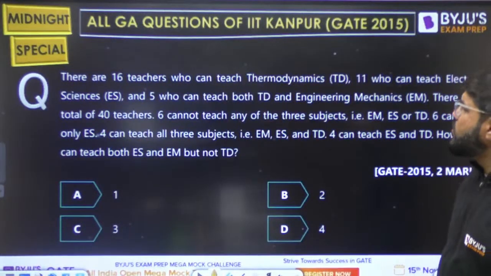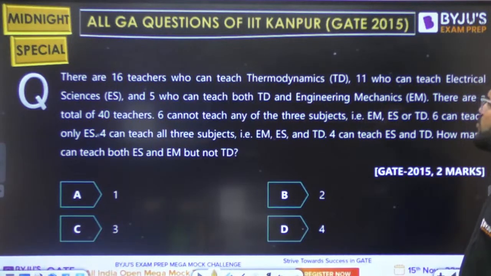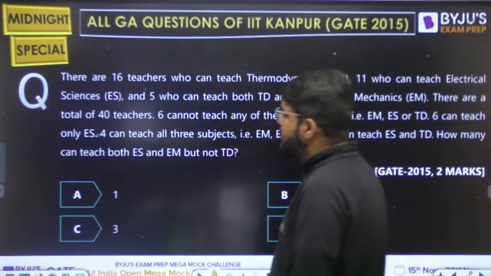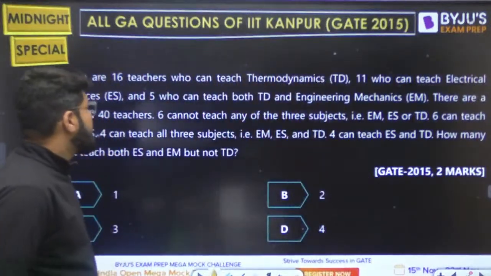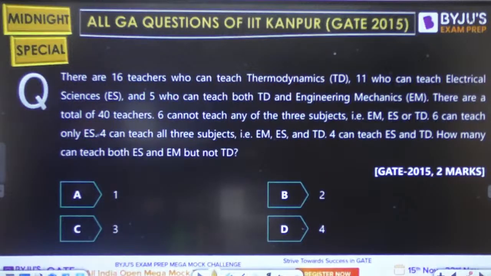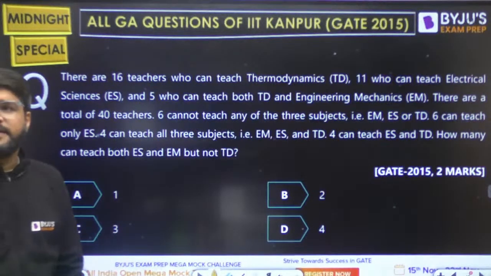There are 16 teachers who can teach thermodynamics, 11 who can teach electrical sciences, and 5 who can teach both thermodynamics and engineering mechanics. There are a total of 40 teachers. 6 cannot teach any of the 3 subjects, EM, ES or TD. 6 can teach only ES, 4 can teach all 3 subjects, 4 can teach ES and TD. How many can teach both ES and EM but not TD?